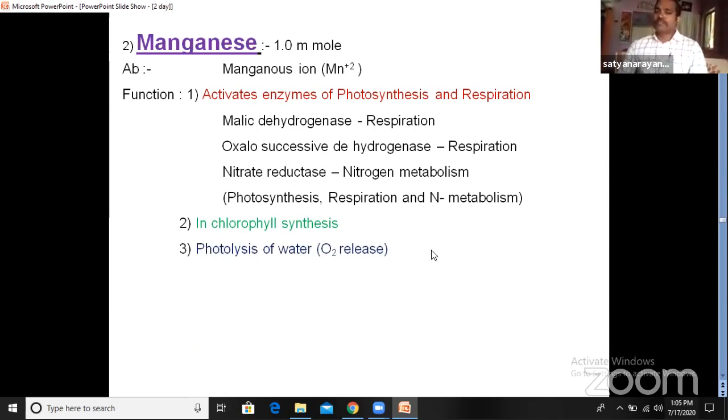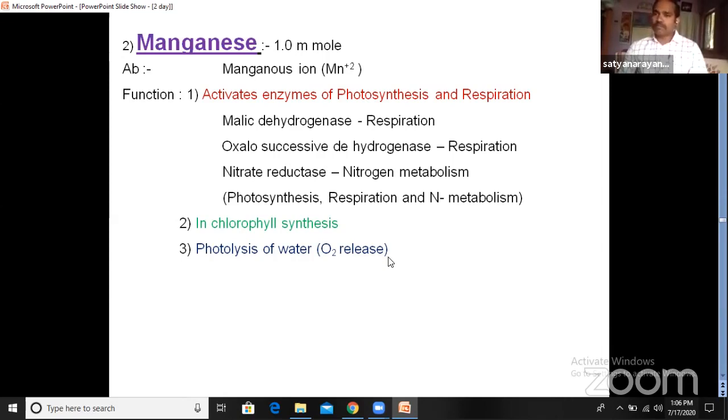The next is photolysis of water. This reaction is observed in photosynthesis. During the light reaction, photolysis of water is one step. In this reaction the water molecule is split, and it releases hydrogen, proton, electron, and oxygen also. So for the release of oxygen, photolysis of water is required. For the photolysis of water, the manganese ion is required. And one more macro element is also required for the photolysis of water.